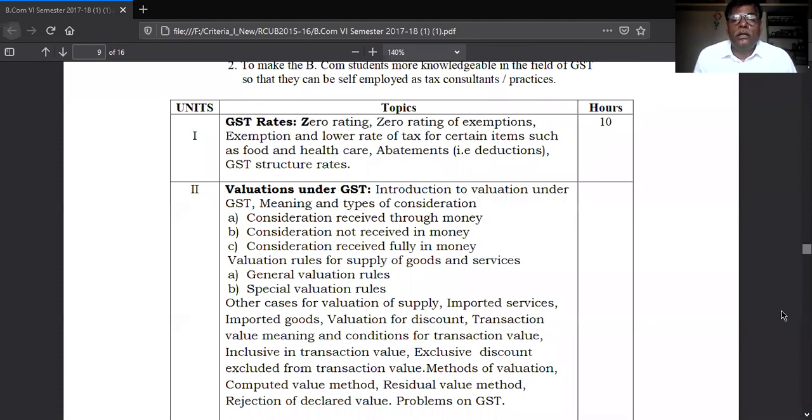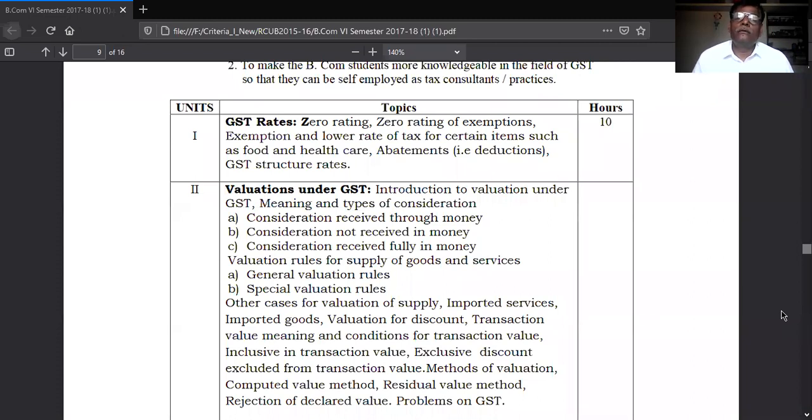Then regarding valuation rules for supply of goods and services. Whenever you supply the goods and services, for the valuation of services and valuation of goods, general valuation rules are there, and special valuation rules are there.